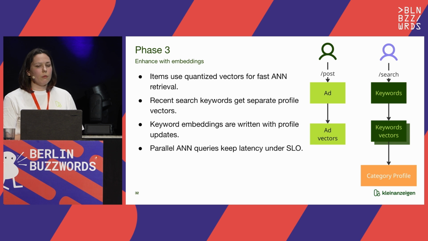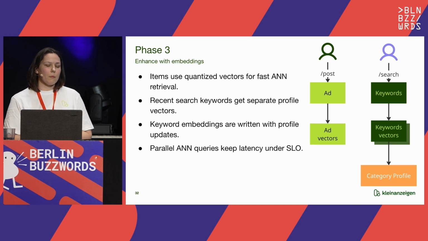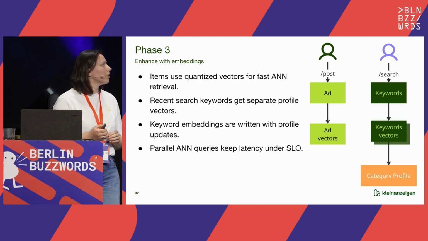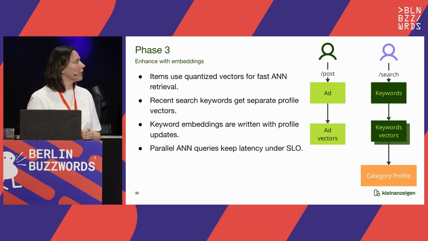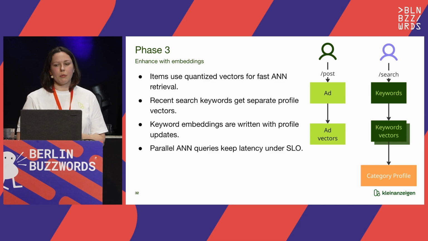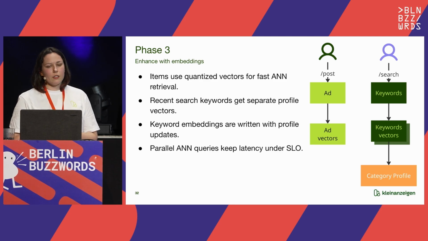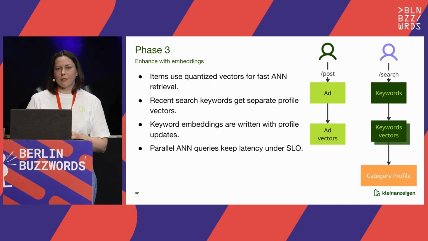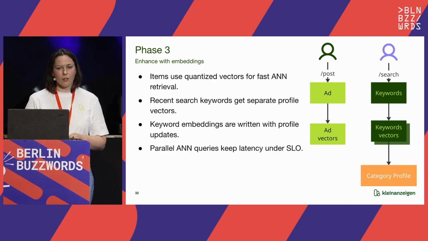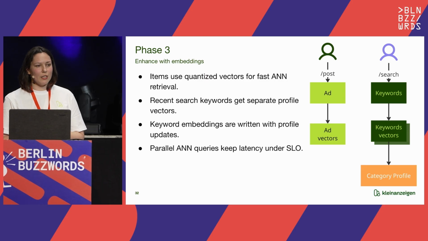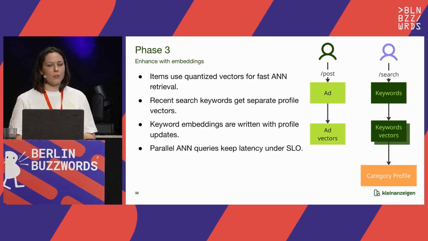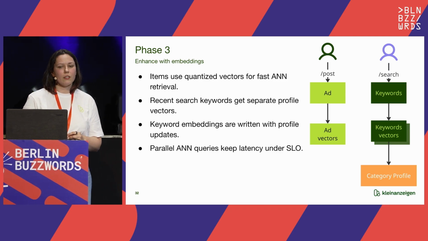So we are running approximate neighbor searches here to retrieve users' recommendations. And during our POC, we noticed that our requests were getting slower, with latency increasing. So we ran them in parallel.